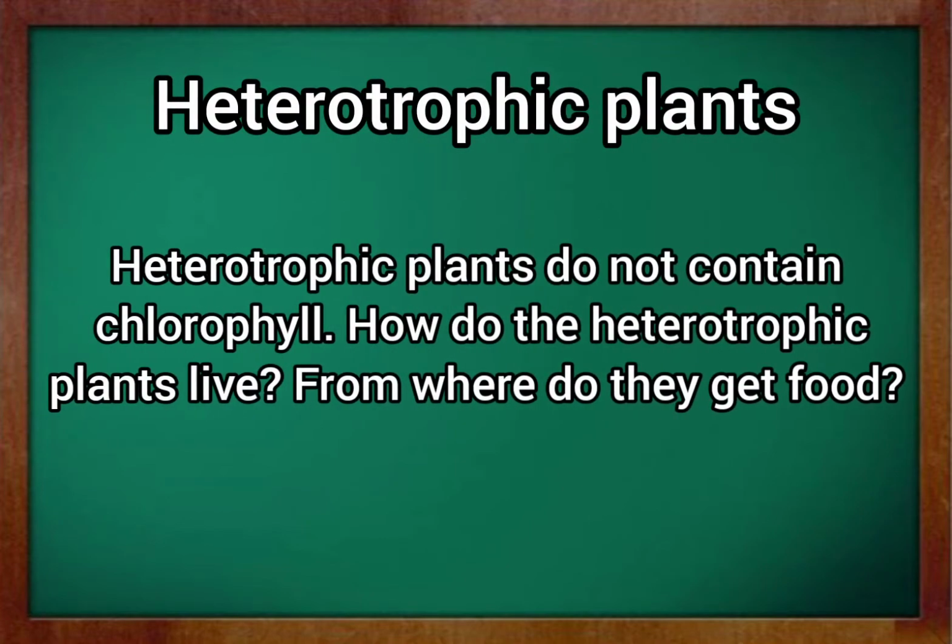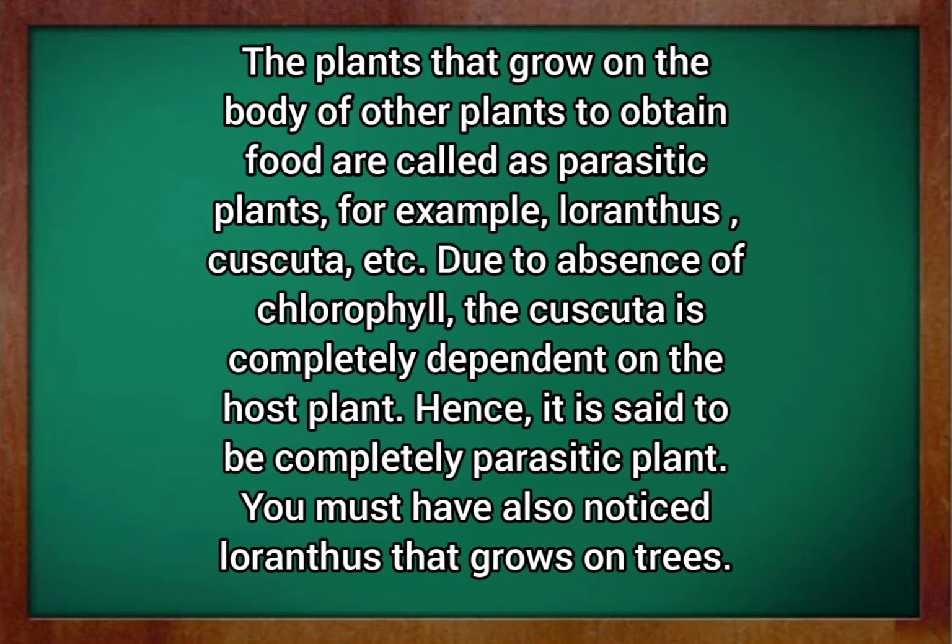Heterotrophic plants. Heterotrophic plants do not contain chlorophyll. How do the heterotrophic plants live? From where do they get the food? The plants that grow on the body of other plants to obtain food are called parasitic plants.